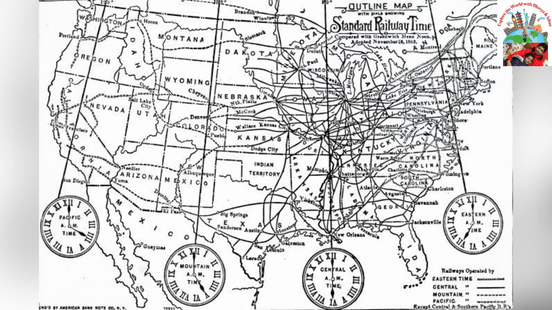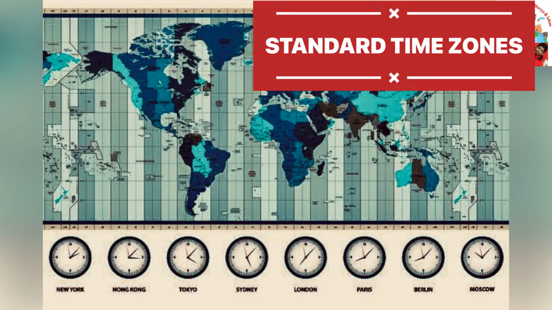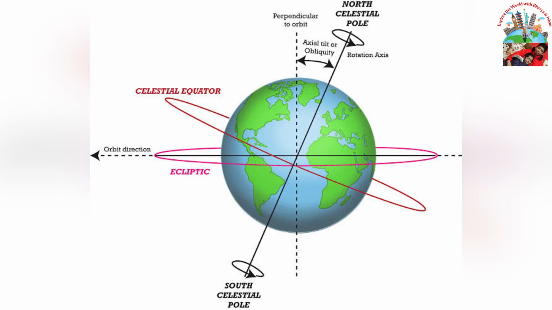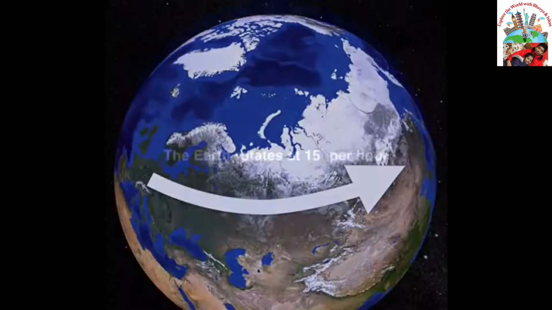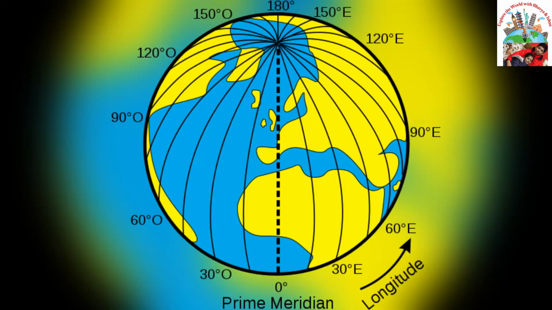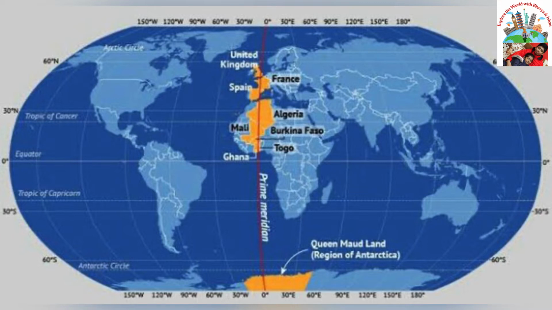In the late 1800s, a group of scientists came up with a new system for time zones. They called it Standard Time. To build the time zone map, they studied Earth's movements. As Earth rotates on its axis, it moves about 15 degrees every 60 minutes. After 24 hours, it has completed a full rotation of 360 degrees. The scientists used this information to divide the planet into 24 sections or time zones. Each time zone is 15 degrees of longitude.